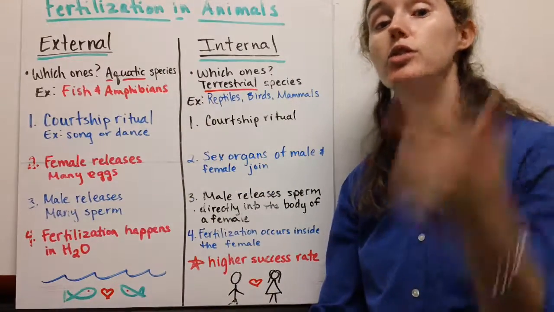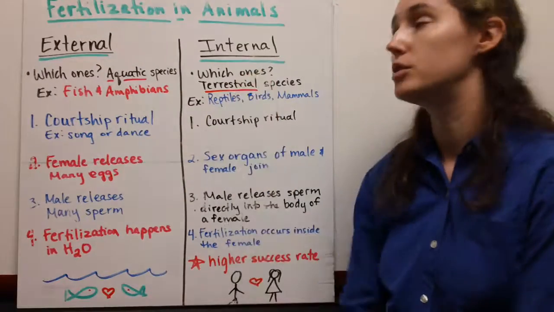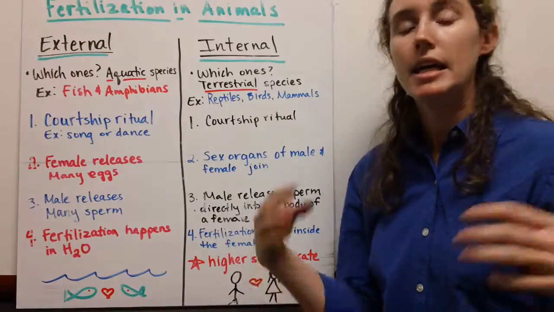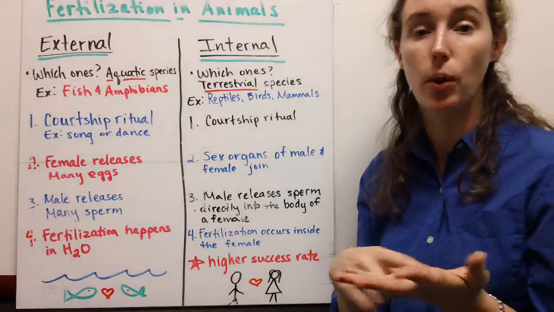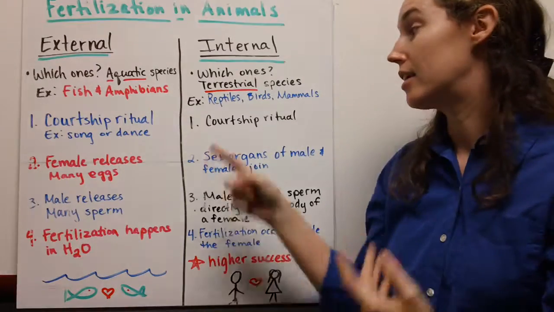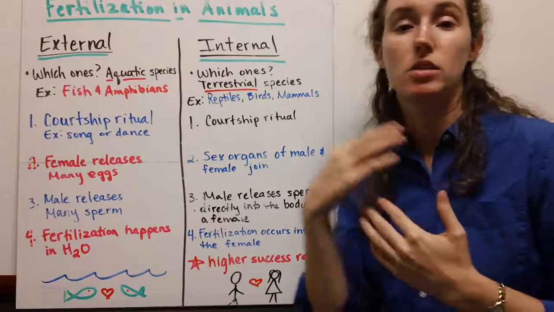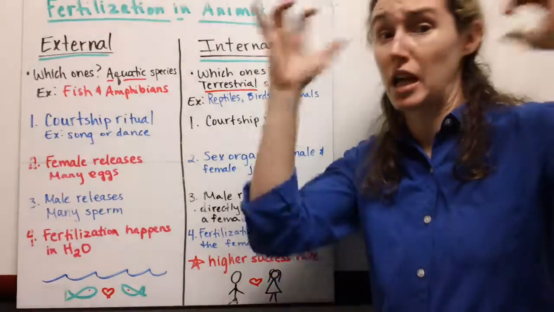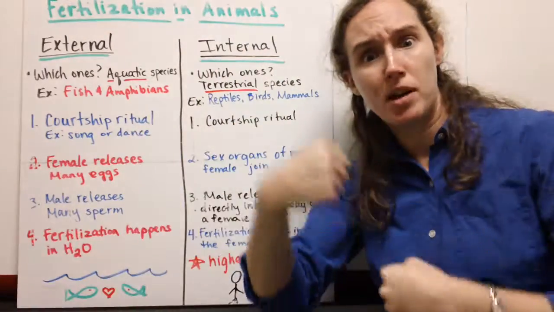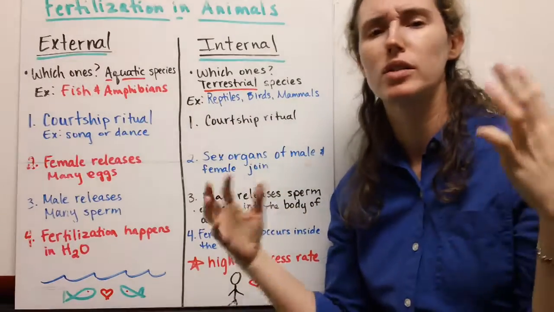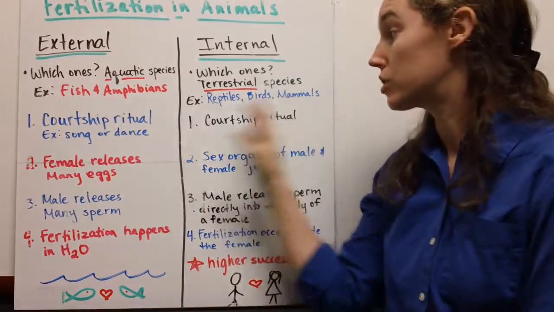Whereas your terrestrial organisms, or organisms who live on land, okay, they are going to do internal fertilization. Internal fertilization is super simple, right? This is going to be our reptiles, our birds, and our mammals. And they too are going to engage in some sort of courtship ritual. Maybe it's a song, maybe it's a dance, maybe it's just like I have the biggest antlers, or I'm a ram and I'm going to slam into this other guy and aren't I impressive? Alright, so there's all kinds of fun things that actually attract organisms to each other. So we're going to start with that.